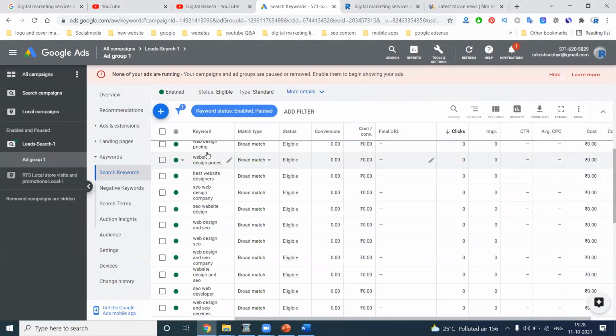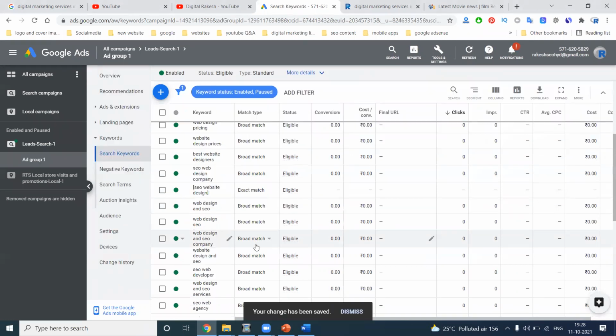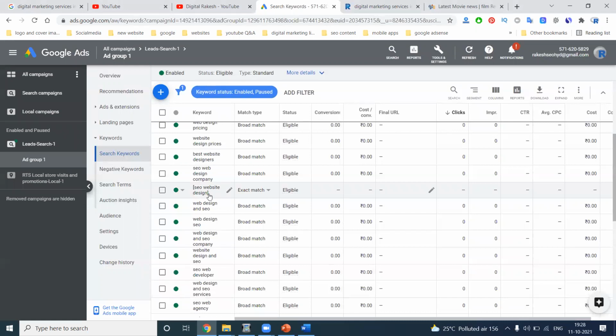Here a number of keywords are there, where you can add the matches. When you click on a keyword, it shows broad match here, and you can choose which match you require. What is exact match? When people search exactly "SEO website design," with the same keyword, it will show your ad. Keyword is the guru of Google AdWords.